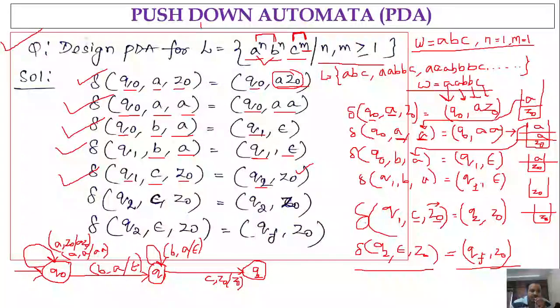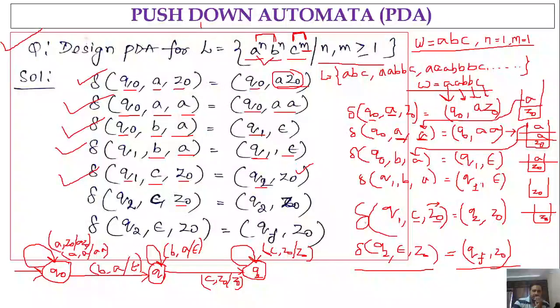Okay, so like this. Next, Q2. In Q2, if the input is C and top of the stack is Z naught, you will be in the same state, so self transition. What you will write: on Q2, if the input is C and top of the stack is Z naught, you will be in the same state Q2 and you are going to push Z naught itself onto the stack.